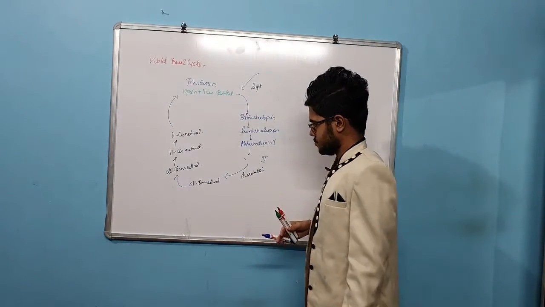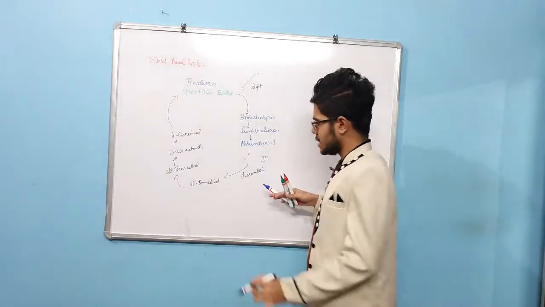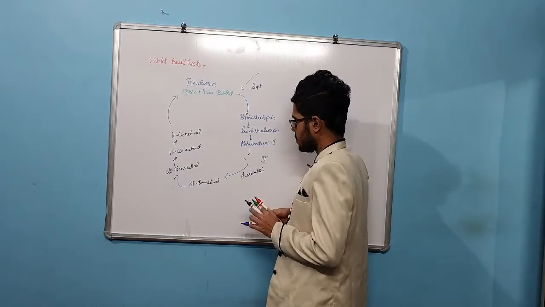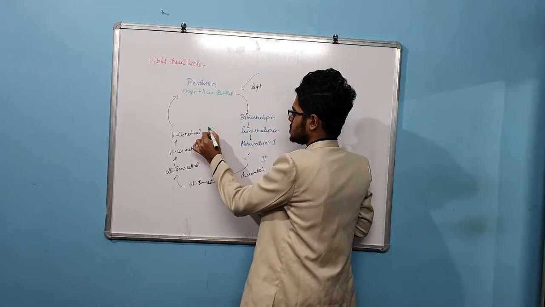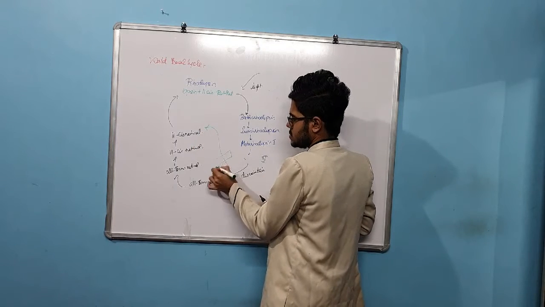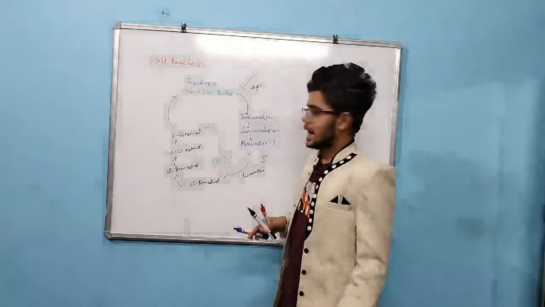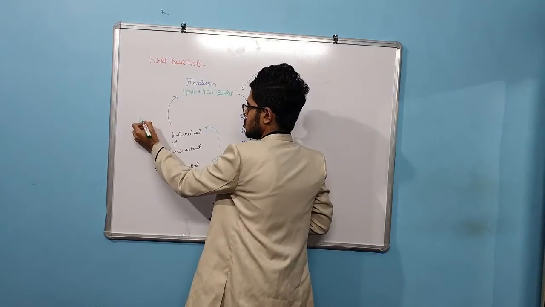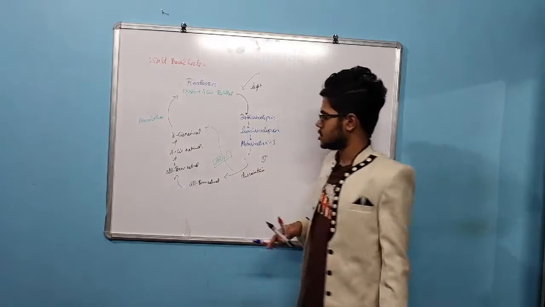But remember, when it has converted to meta-rhodopsin 2, you can directly form opsin. And this is through what? Association. Don't forget, this is through association.